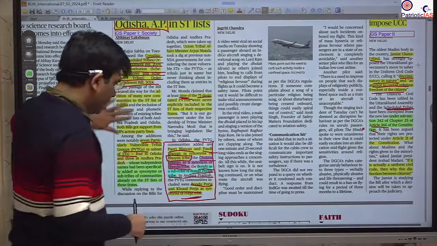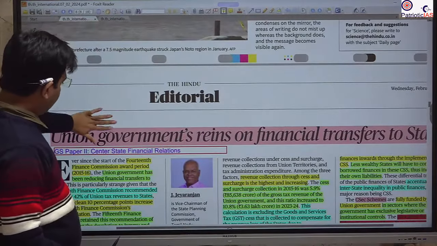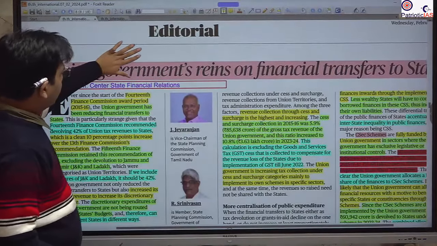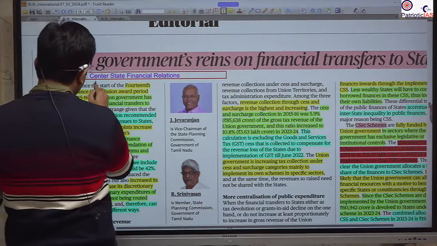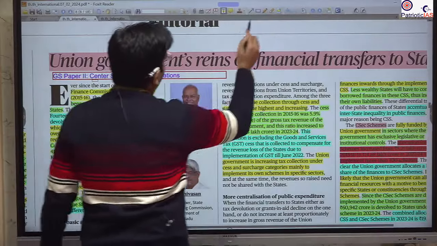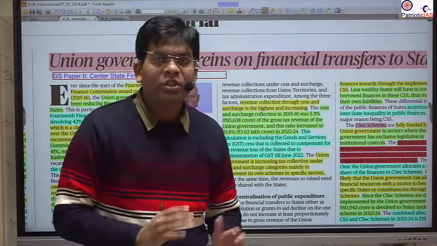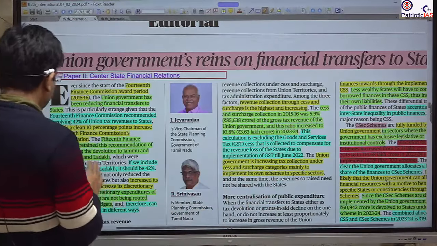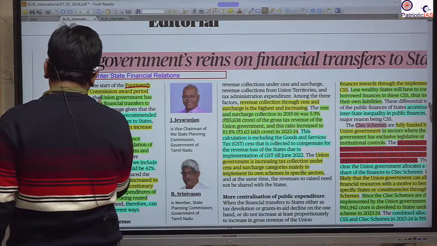Next important news that we will take is this. This is with respect to the financial relation between the Centre and the states, and it is particularly talking about how the adjustment with respect to the devolution of taxes and revenue is done with the help of the 14th Finance Commission. So you should know what the Finance Commission is.